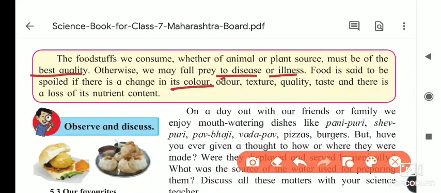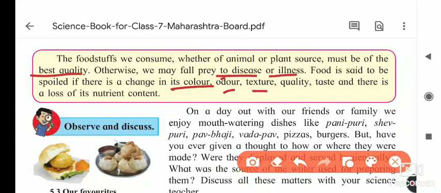Food is said to be spoiled if there is a change in its color. For example, a fruit's color is changing, or a vegetable's color becomes black, the leaves become black, and it gives a bad odor. If the chapati or bhakri is kept in a tiffin and we forgot to eat it, then it gives a bad odor, its texture changes, and a blackish layer is formed. Texture changes means it becomes sticky. If rice is spoiled, then it becomes sticky.